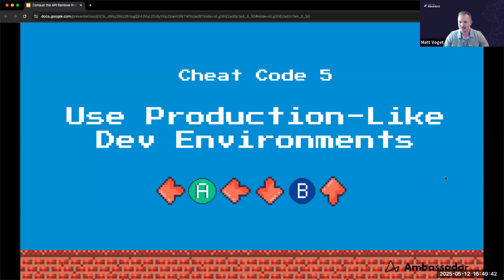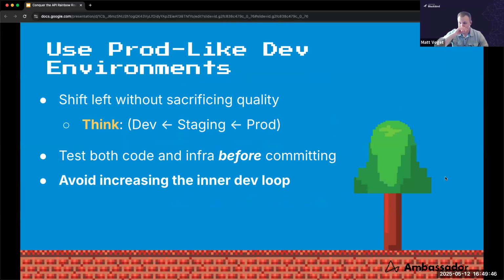So let's dive into that a little bit more with cheat code 5. If we are introducing the concept of a shared remote development environment, I think we should be trying to make these shared remote development environments as production-like as possible. So it's fast for developers, and we can make it high quality too, right?